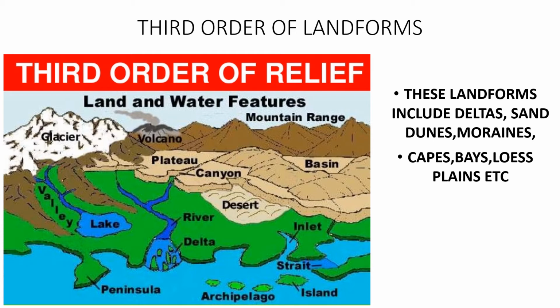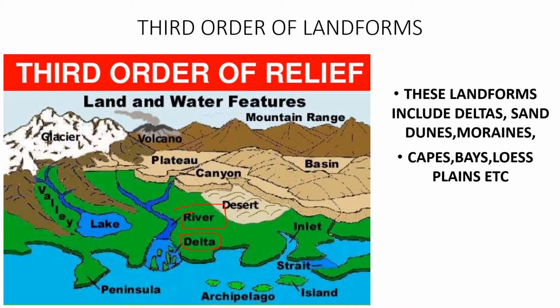So these basins, sand dunes, deltas, rivers, all these come under the third form of landforms.